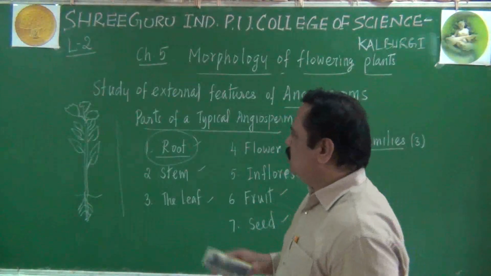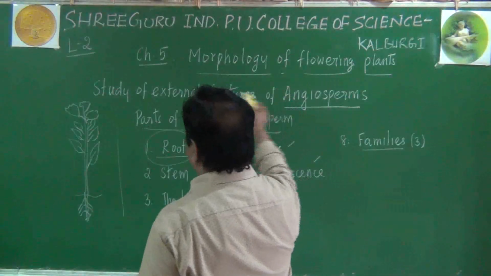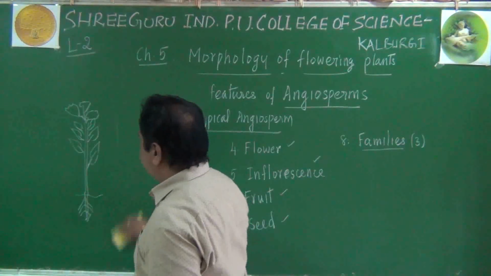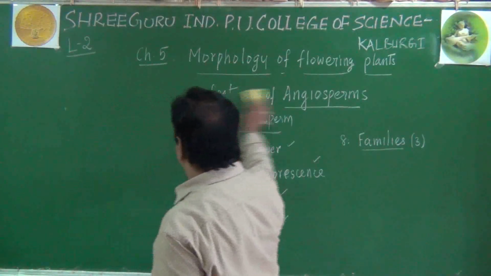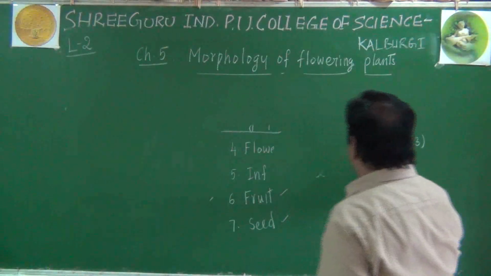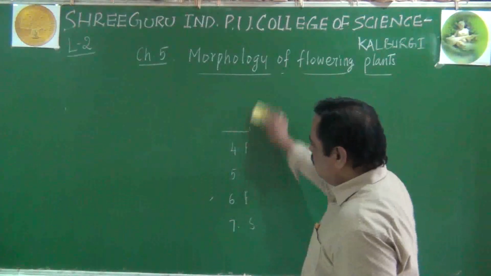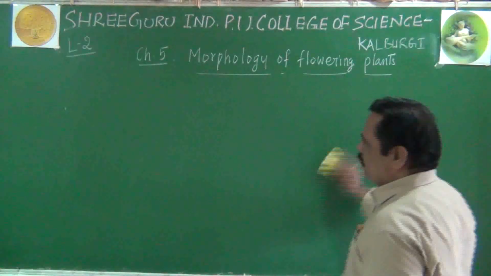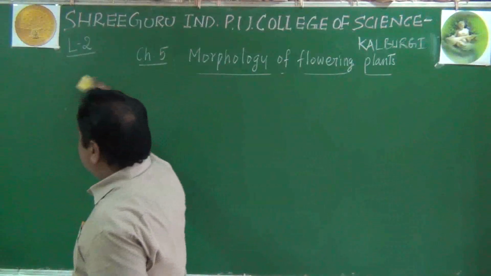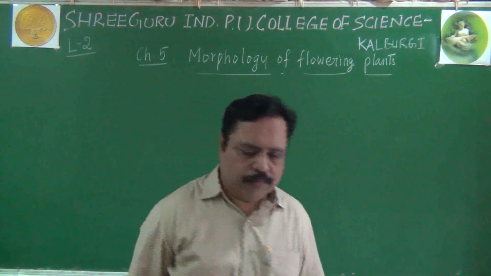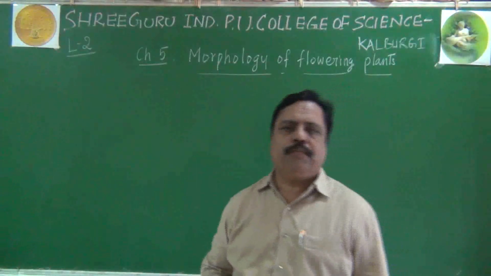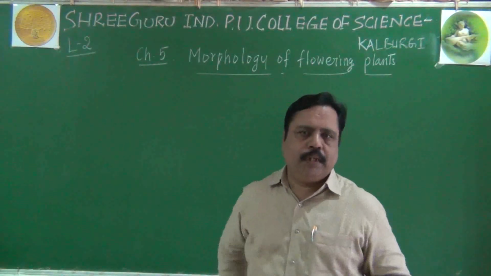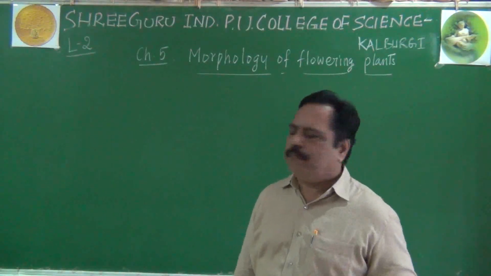Okay, students, the study of external features of a plant will be known as morphology. Study of external features of an animal will also be called morphology only. In your syllabus, we will be studying the morphology of flowering plants as a separate chapter. So that is chapter number 5.